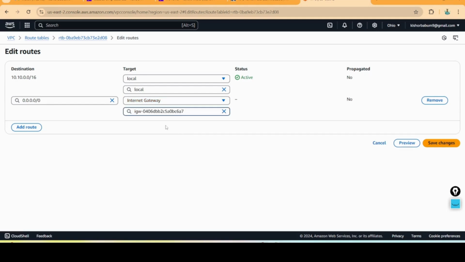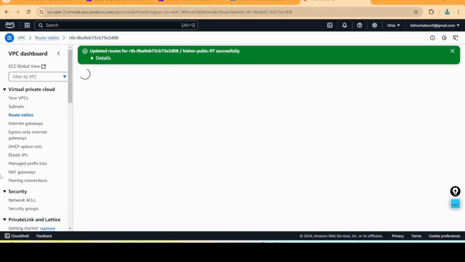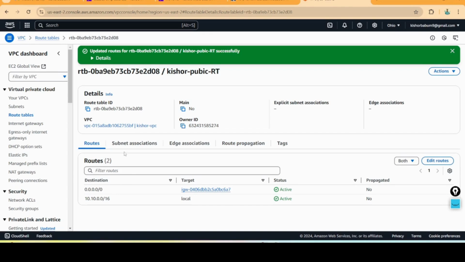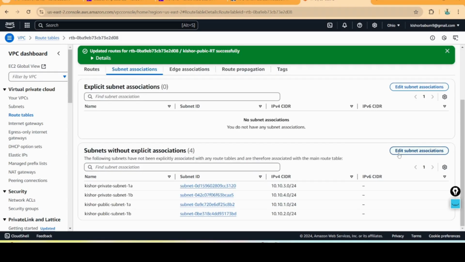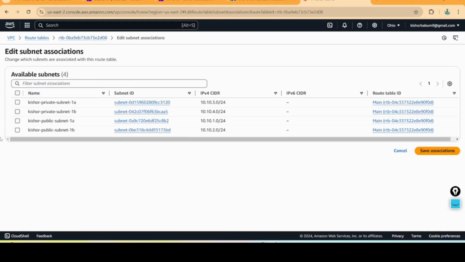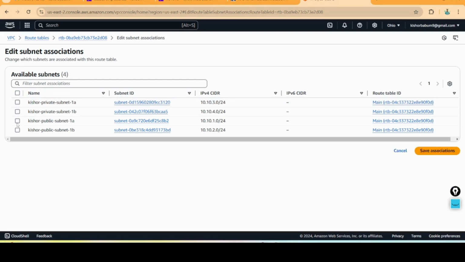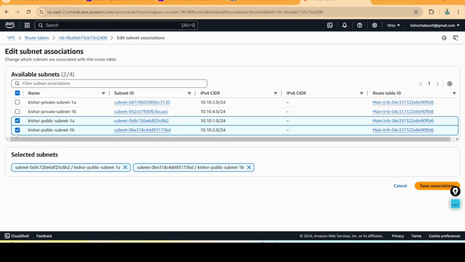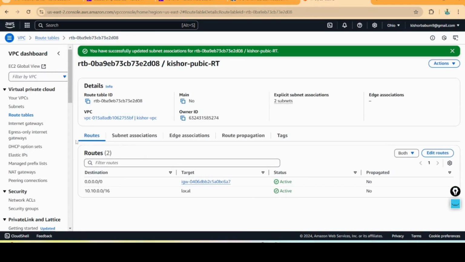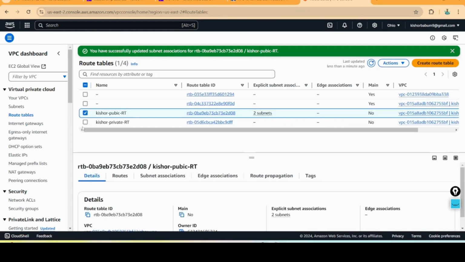Here IGW, I have chosen the internet gateway. Now the internet gateway is assigned. Subnet association. Select 1A, 1B, the public subnets. Save association.